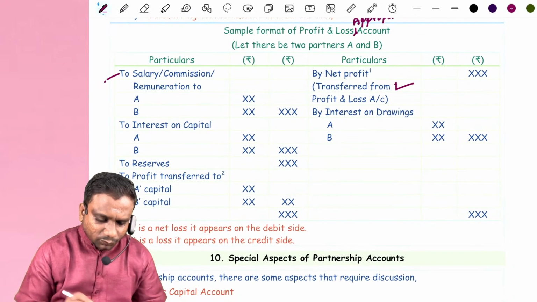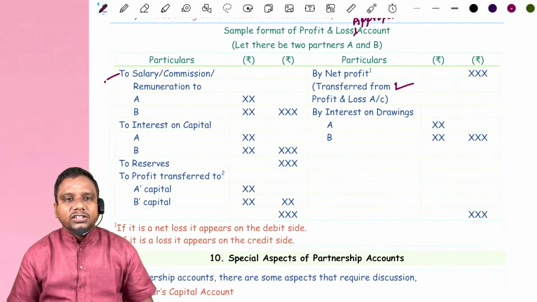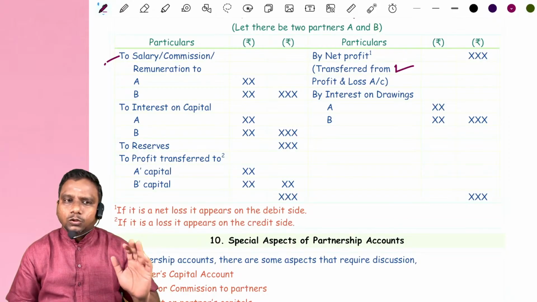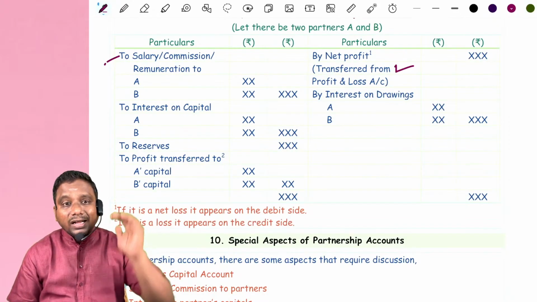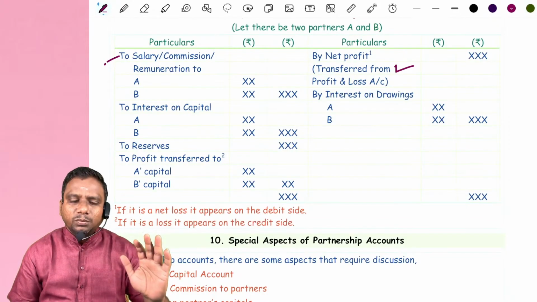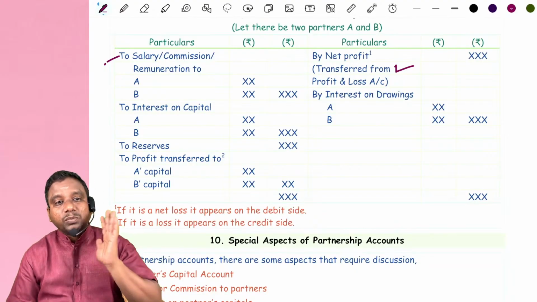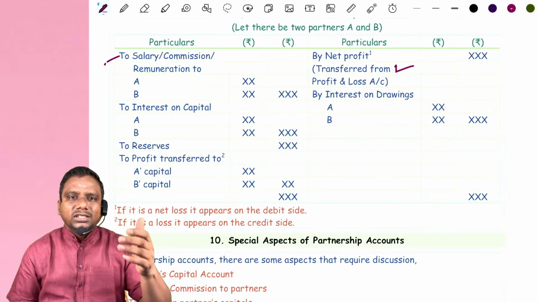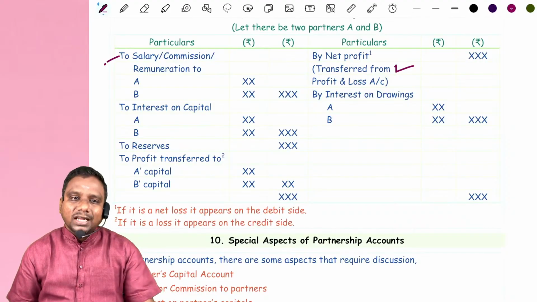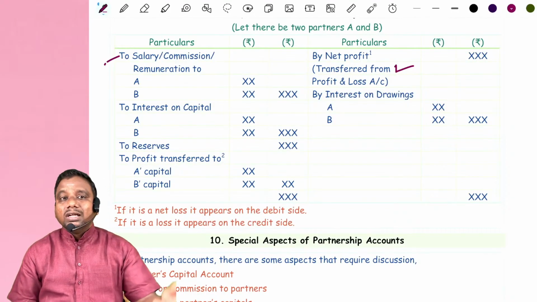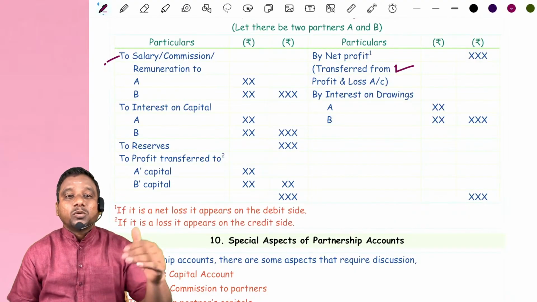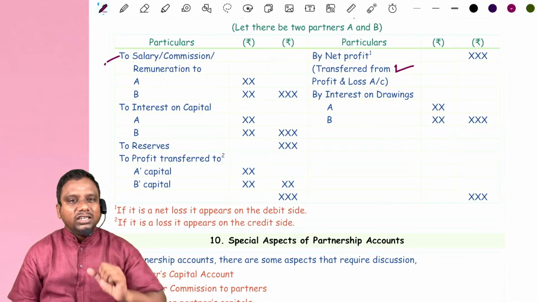So, on the debit side: salary or commission or remuneration to partners. Sir, are all partners eligible for salary? No. Sometimes the partnership agreement may provide salary to all partners or to some partners. We have to see who is eligible for receiving salary, commission or remuneration. That depends on the problem. Based on that, we prepare.